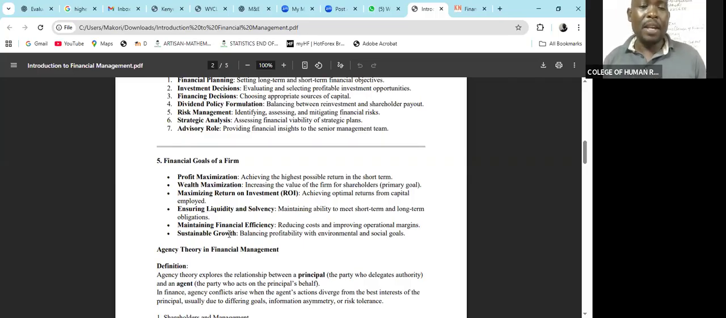And then maintaining financial efficiency, making sure that as you operate, you realize your goals with the minimum cost possible. That is efficiency. If you are able to achieve your goals at minimum cost, then you are operating efficiently.